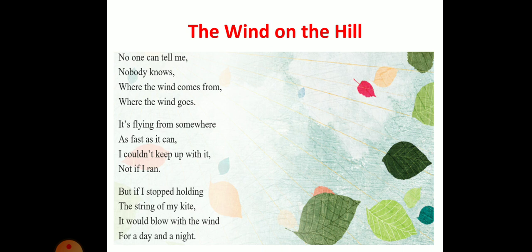So I'll read the first three stanzas. No one can tell me, nobody knows where the wind comes from, where the wind goes. It's flying from somewhere as fast as it can. I couldn't keep up with it, not if I ran. But if I stop holding the string of my kite, it will blow with the wind for a day and a night. Is it clear, children? So till we meet in the next lecture, you can revise and learn these three stanzas. Okay.